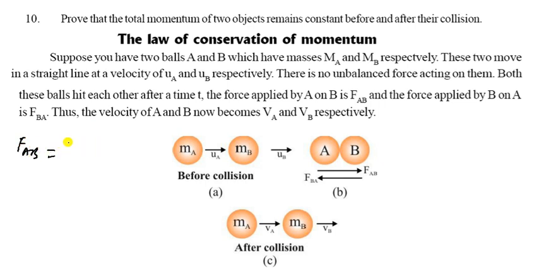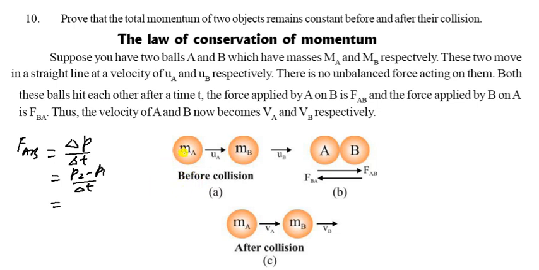So FAB is equal to MB into VB minus UB upon T, and FBA is equal to MA into VA minus UA upon T. Let us see how we can show it here. Here is the force FAB.